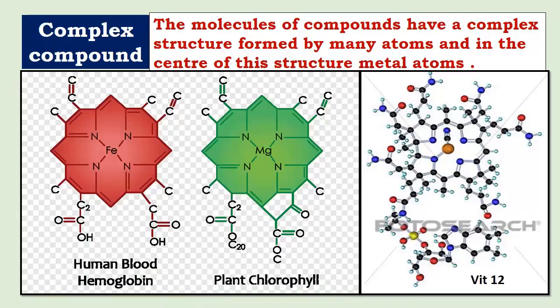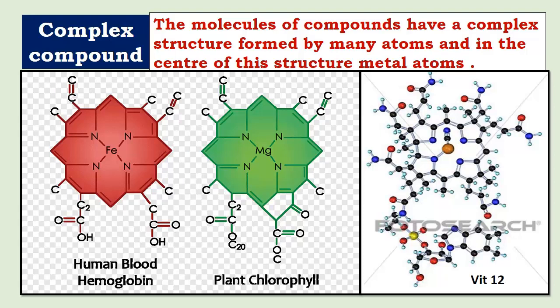Apart from the organic and the inorganic, there are complex compounds. The word complex suggests that the molecule of a compound has a complex structure, as it is formed by many atoms. In the center of this structure, a metal atom is there. So the best example is hemoglobin.